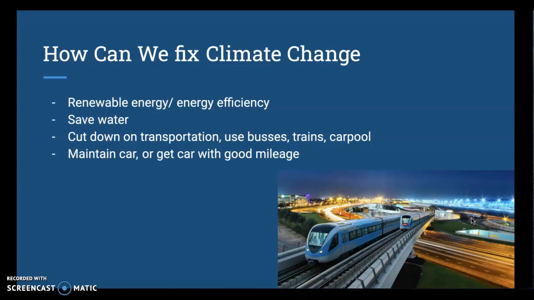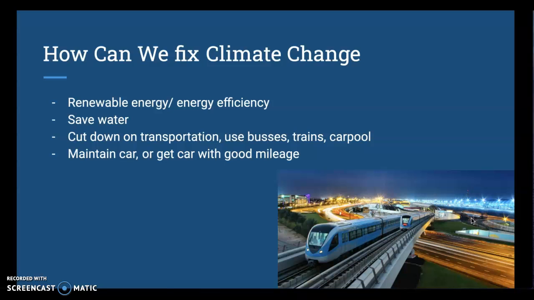We can also weaken the effects by saving water because it takes a lot of energy to pump water into our house and heat it up. If we take shorter baths and stuff like that, we can save energy that way, which will in turn lessen the effects of climate change.